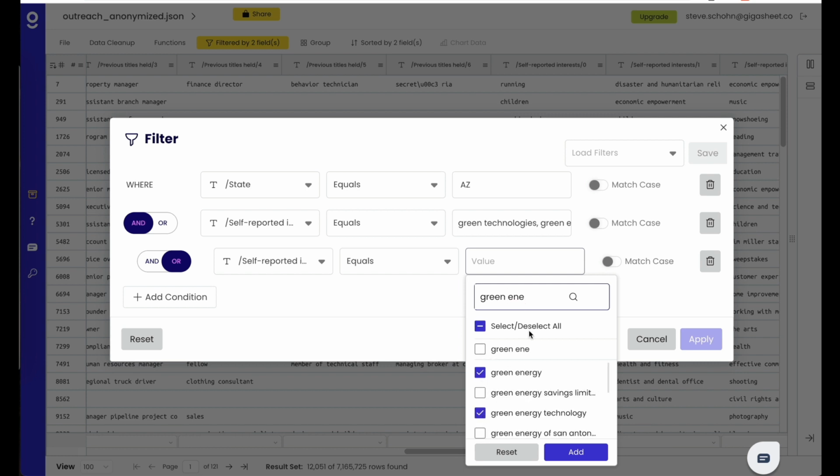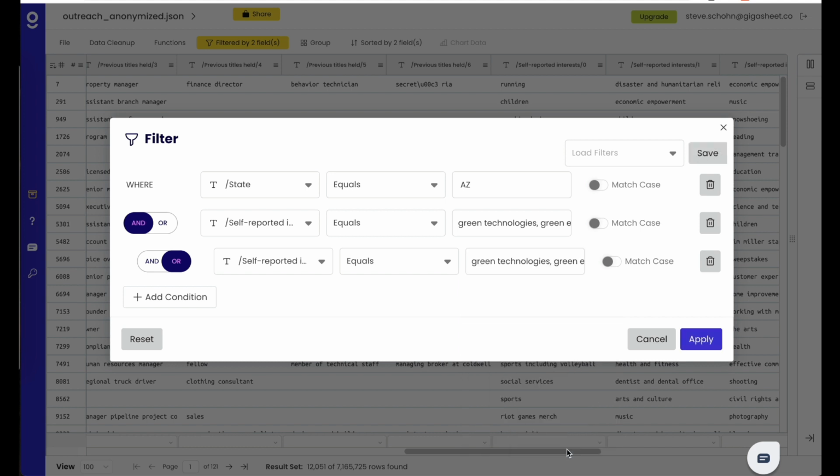So green energy tech. Just fly through here and put in some of those same ones: environment, environmental health, environmental advocacy. Basically anyone who we think would be a good target for wanting to put solar panels on their house. Let's do solar one more time. Solar energy, solar power, and so on. I think that's a pretty good data set right there.